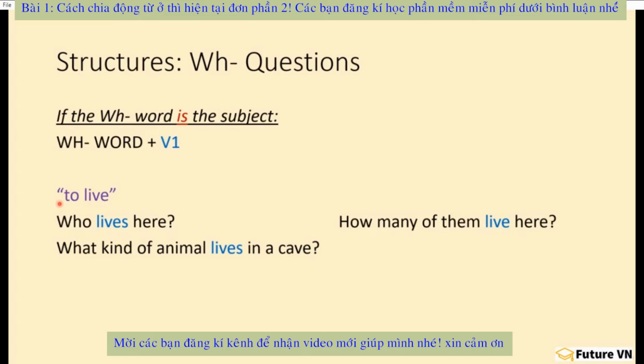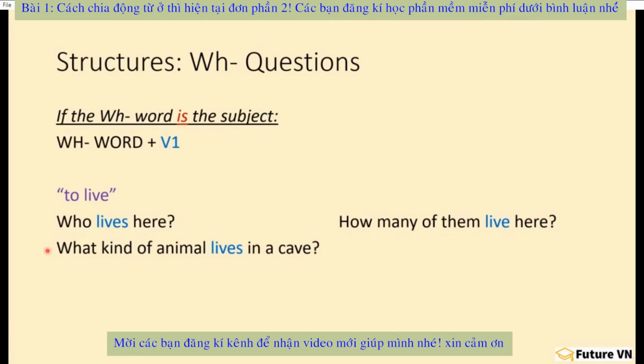Using the verb to live. The first question, who lives here? Notice that who is the subject. And what represents who is going to be the subject of the answer. So who lives here? Michael lives here. Michael is the subject. So we're looking for the agent of the verb lives.